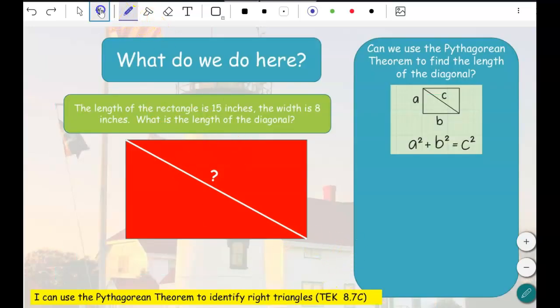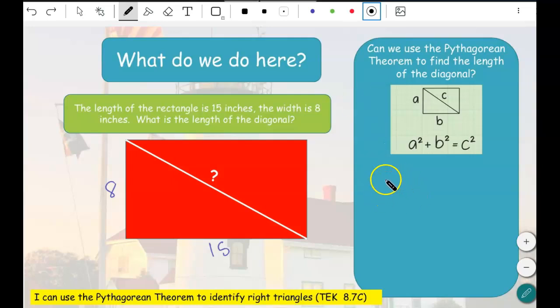You can also have a rectangle, and when you put the diagonal in there, you have two right triangles of equal size. So this tells us the length of the rectangle is 15 and the width is 8. We're going to use the Pythagorean theorem to find the diagonal here.